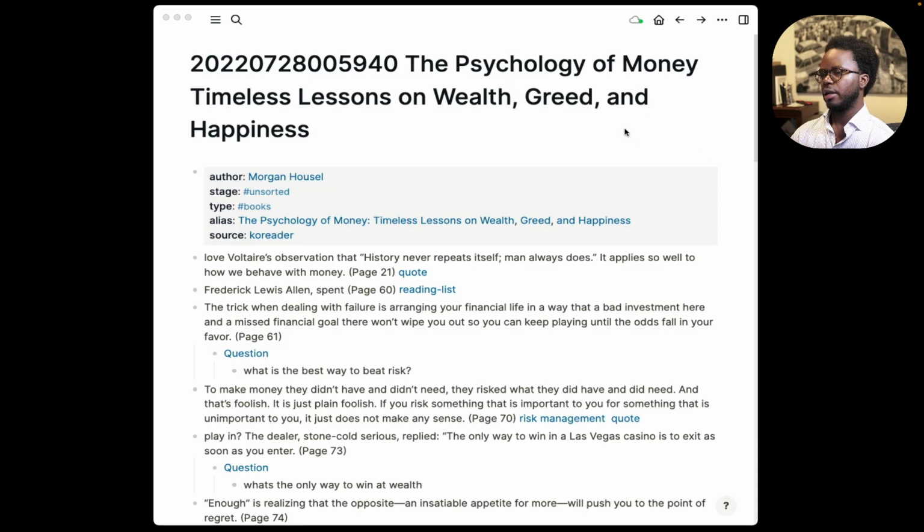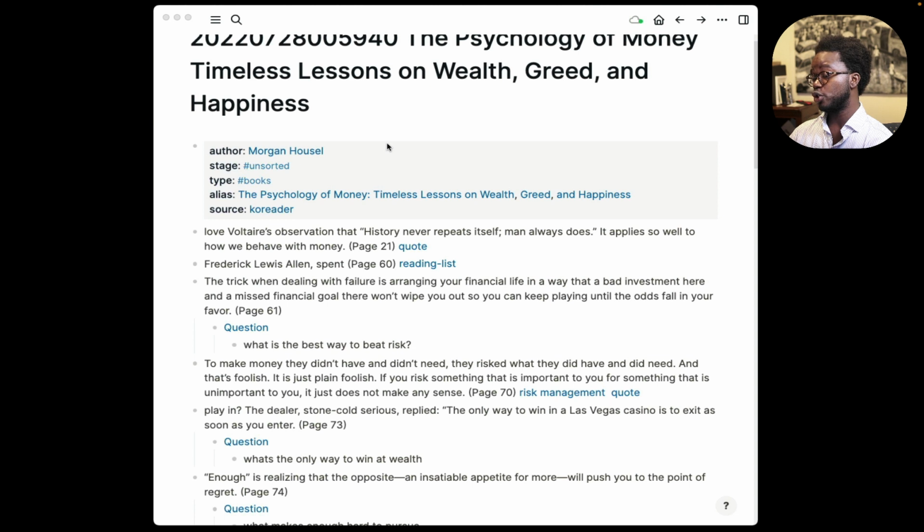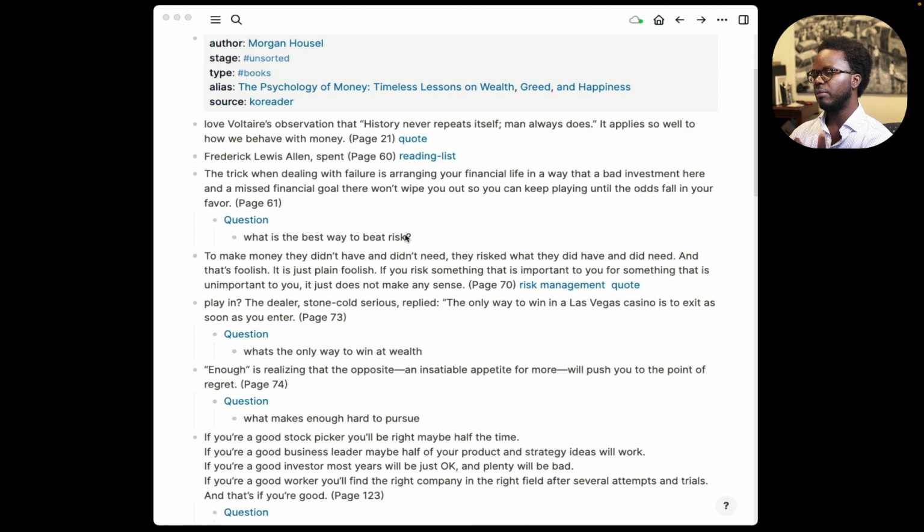I'm now in my Logseq and my notes look like this. So this is the same exact thing we saw on readwise.io, but I spend most of my own time not in their website, but in my note-taking application because it's where all my notes live. And this is where I actually draft insight and create new insight.